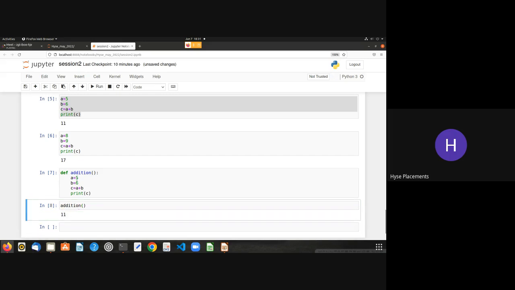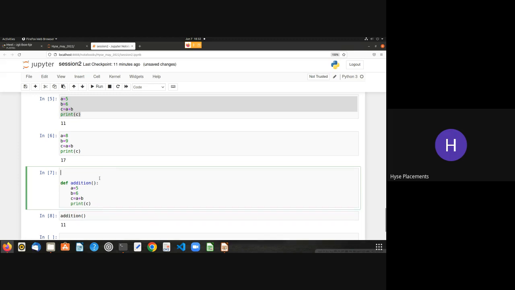Okay, and what if you want to change the values dynamically for the addition of two numbers? Here we have fixed it, a equal to 5 and b equal to 6. So what if you want to change the values dynamically? Okay, for that, we have function parameters available. Function parameters or function arguments, whatever you call it.